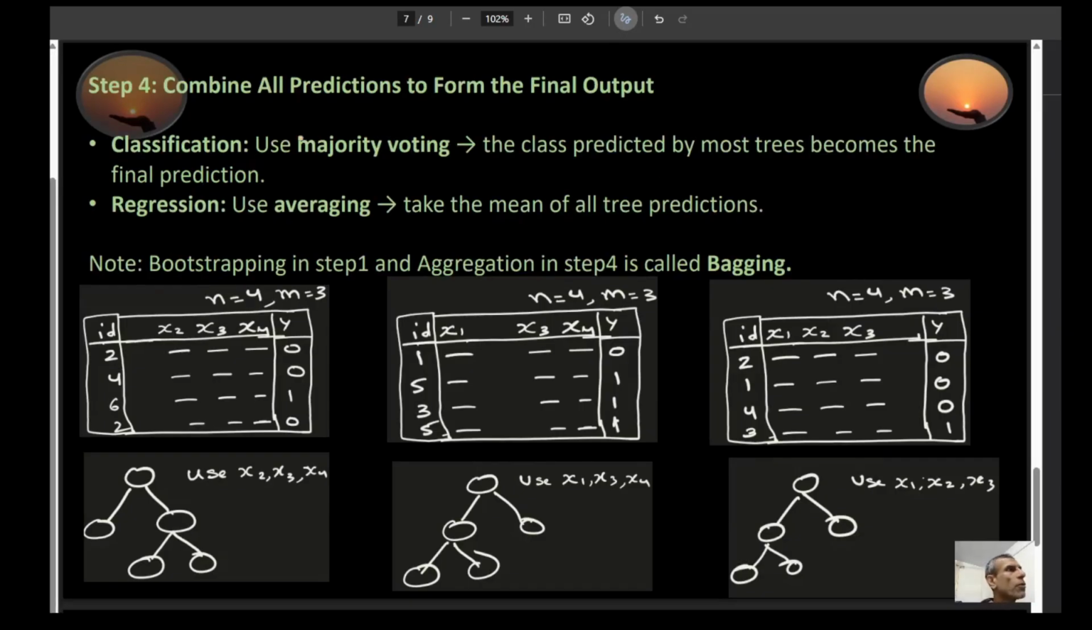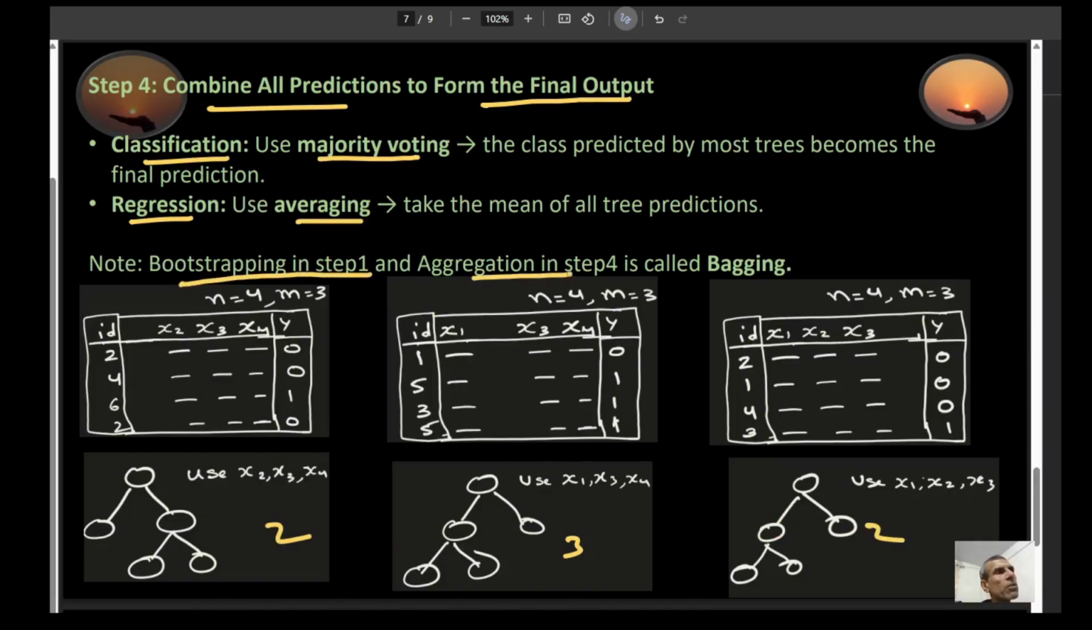And then step number four, you combine all predictions to form the final output. So for the case of classification, you're going to use the majority vote. In the case of regression, you're going to average the values out. So for example, in the case of regression, let's say this predicts 2, this predicts 3, and this predicts 2. You're going to take the average of 2 plus 3 plus 2, and that will be your answer. Now, the bootstrapping that was done in step 1 and the aggregation that was done in step 4, this particular step, is called bagging. This is where the word bagging comes from.